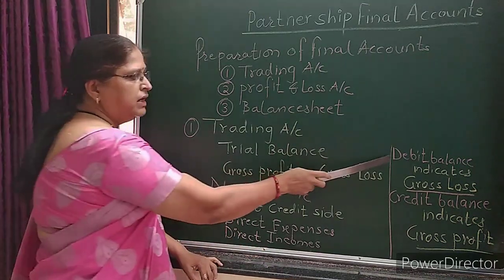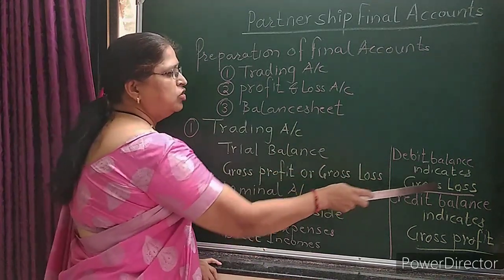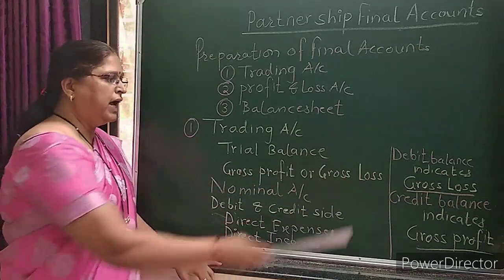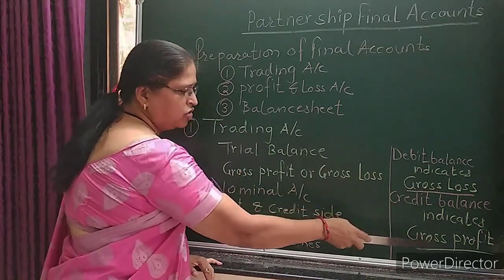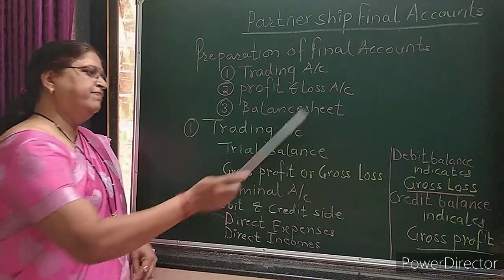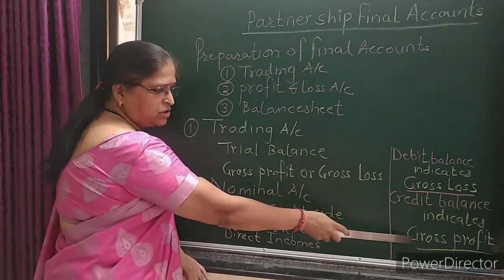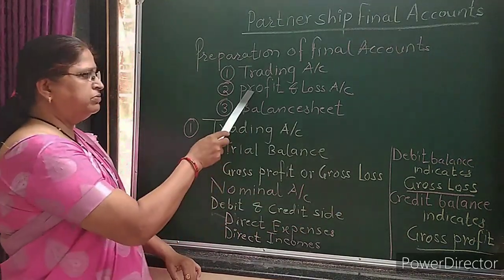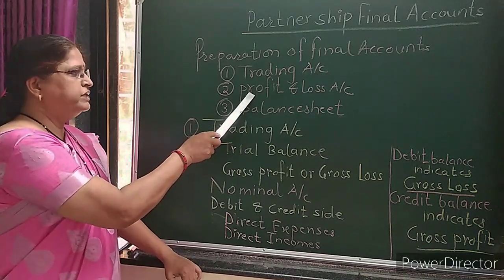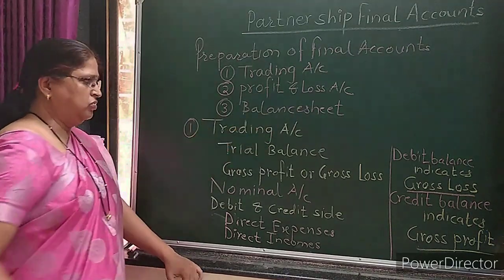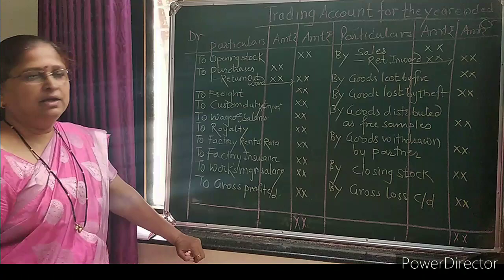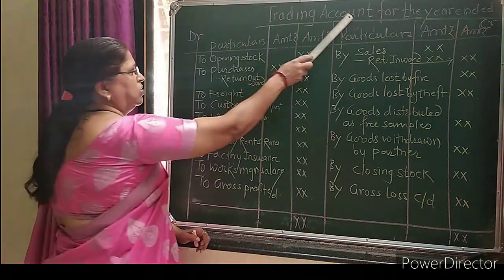At the end, a debit balance indicates gross loss of the business and a credit balance indicates gross profit of the business. This gross loss or gross profit we are going to transfer to the second account, which is the profit and loss account. Now we will see the format of the trading account.